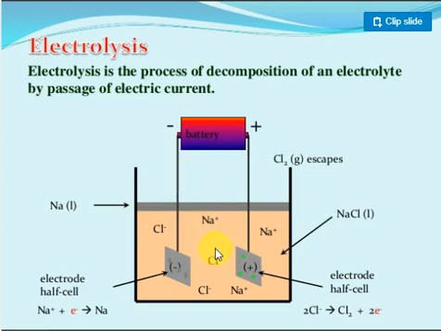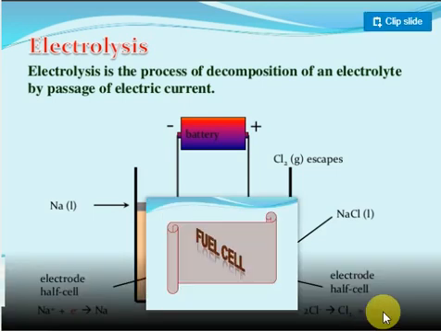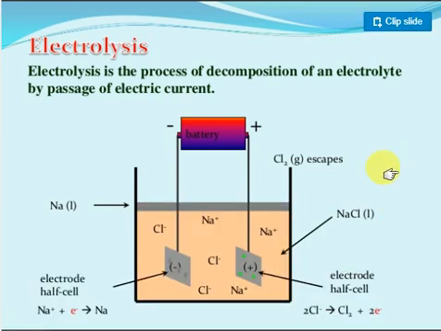Suppose you take NaCl. When you pass electricity, the positive ions move towards the negative electrode and undergo discharge. Negative ions move to the positive plate and undergo discharge. What does discharge mean? The chloride ion, Cl minus, approaches the positive electrode and loses electrons. But the sodium ions approach the negative electrode and gain electrons.